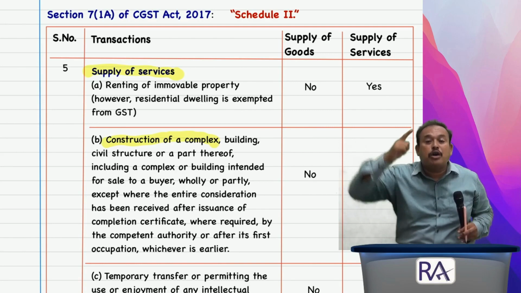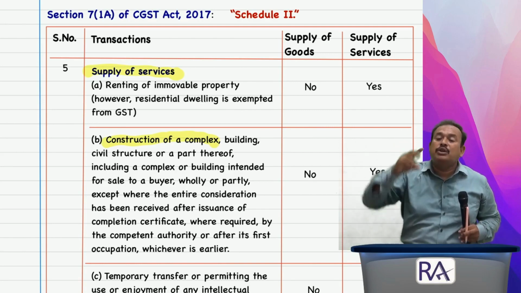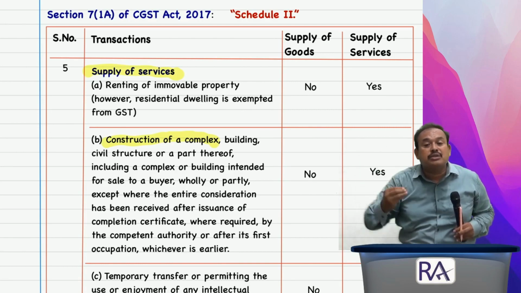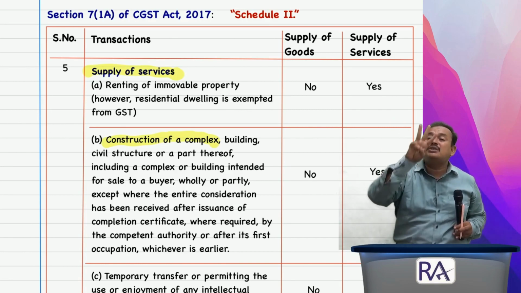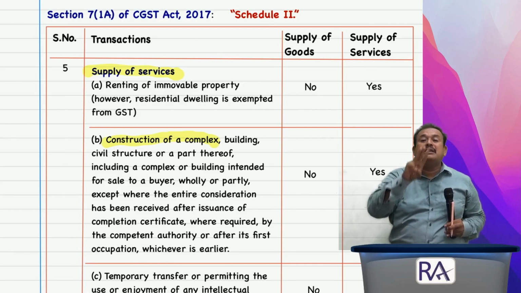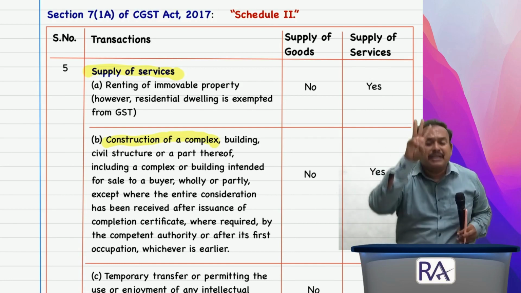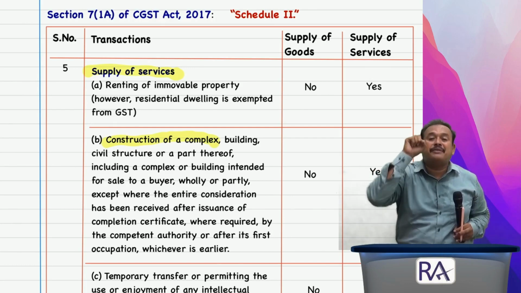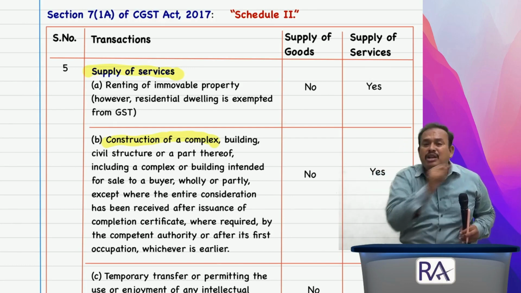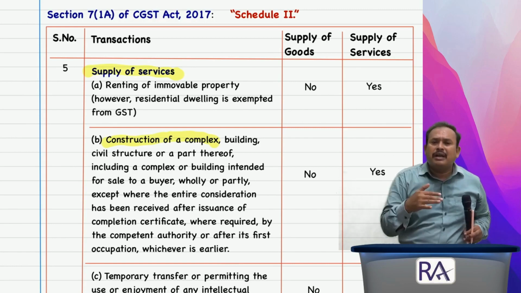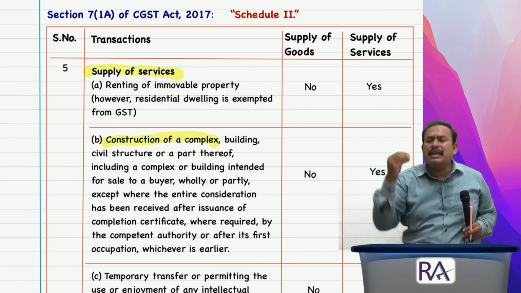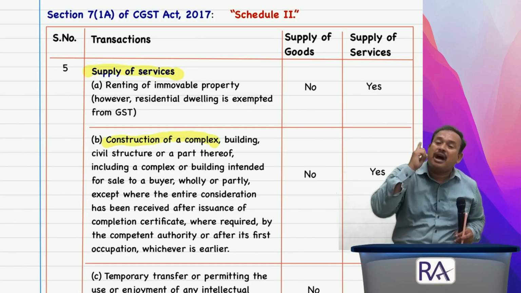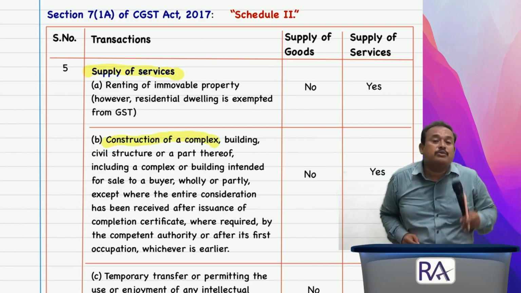Though the value of the contract includes the land value, the material value and the labor value, the 3 values are included in one particular place: land value, material value, labor value, clubbed together, named as construction supply of service. No, sir, land value is not there, sir. Only the material value plus labor is there, sir, in the nature of construction. In that case, it is no longer called construction, it is called a works contract.